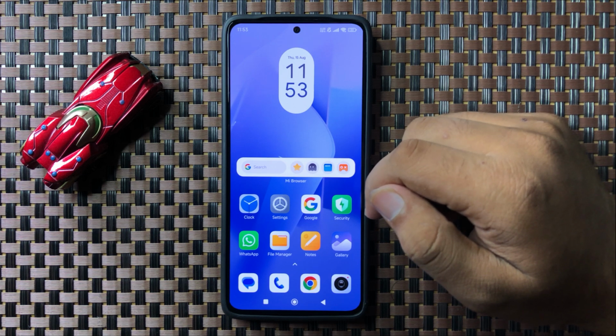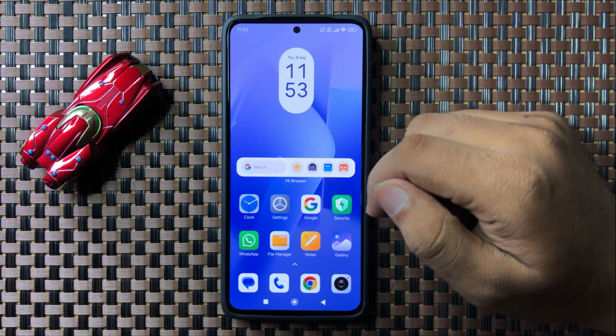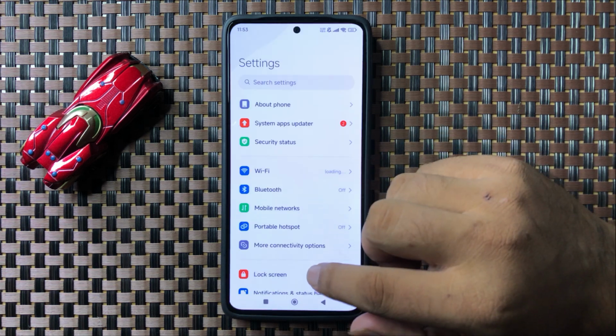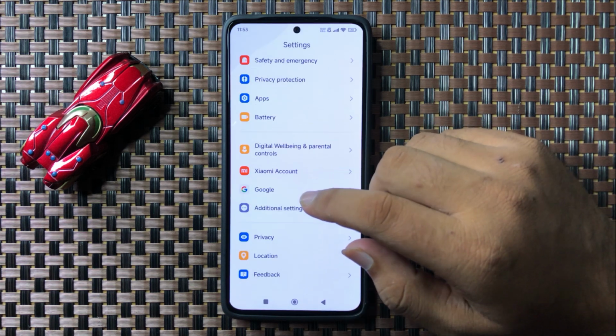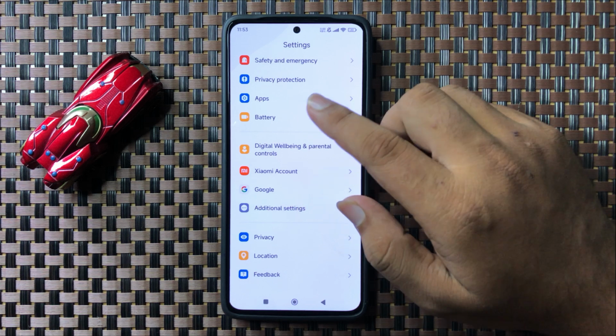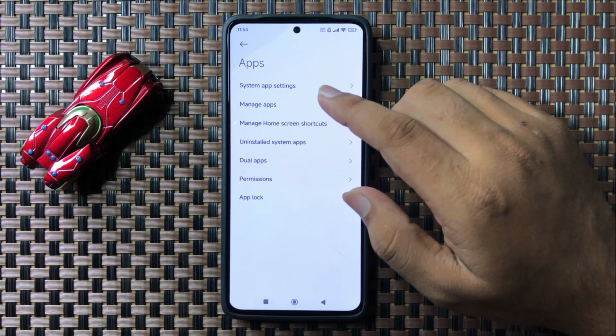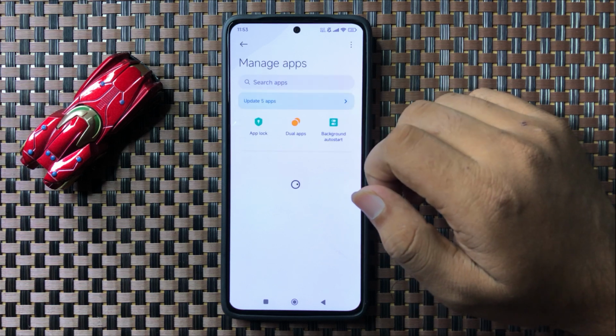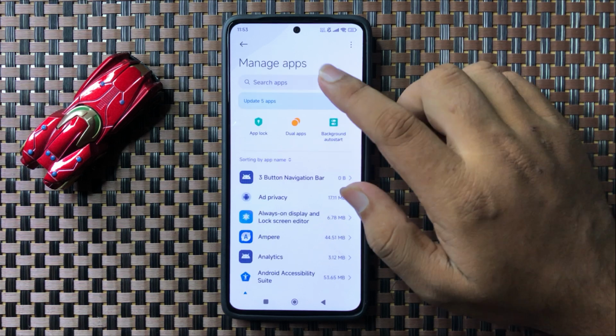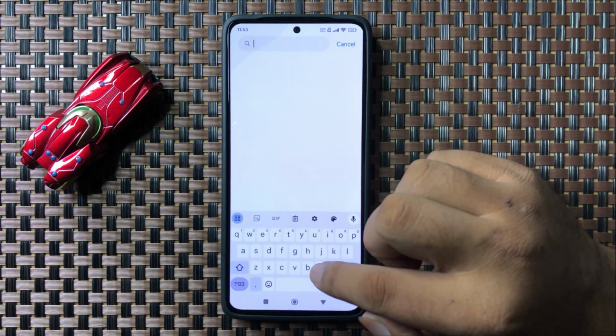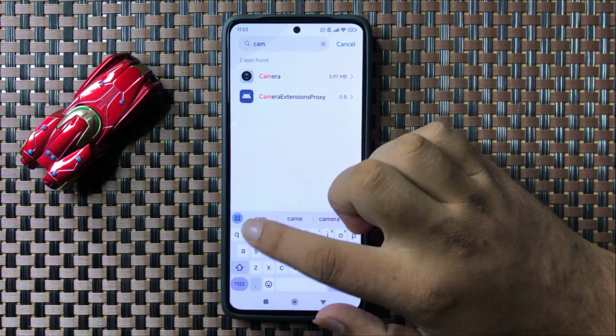But if you are still facing the camera failed error on your screen, then open settings, scroll down, and here tap on apps. Now in apps, tap on manage apps, and then go to the search bar and search for camera.